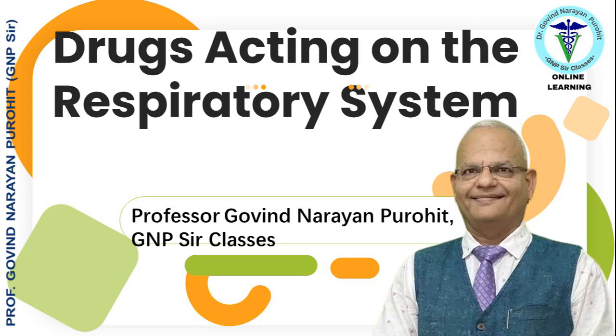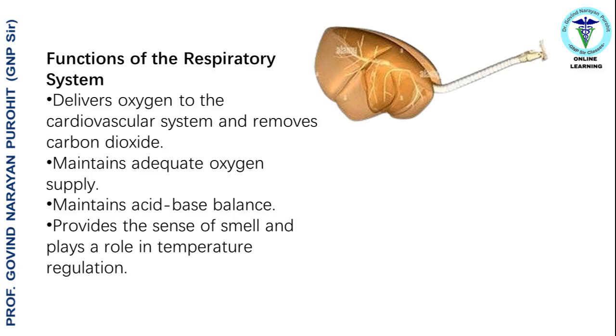In today's lecture, Professor Govind Narayan Purohit explains the drugs acting on the respiratory system. First, let us understand the functions of the respiratory system. The respiratory system delivers oxygen to the cardiovascular system and removes carbon dioxide. Maintains adequate oxygen supply. Maintains acid-base balance. Provides the sense of smell and plays a role in temperature regulation.